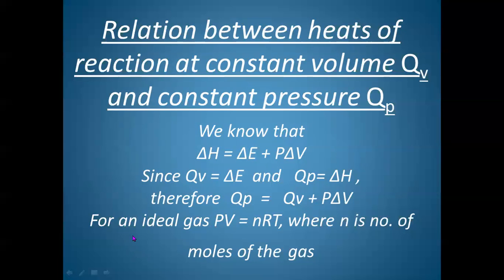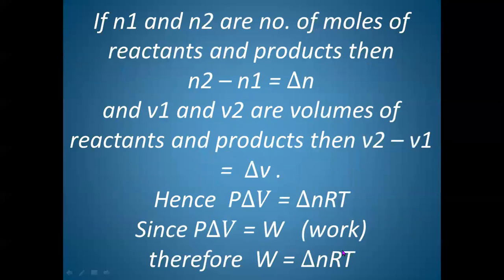Now let us consider an ideal gas. For an ideal gas, we have the ideal gas equation PV is equal to nRT, where n is the number of moles of the gas. If we take 1 mole of gas, the equation becomes PV is equal to RT.